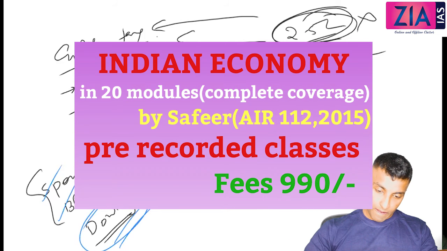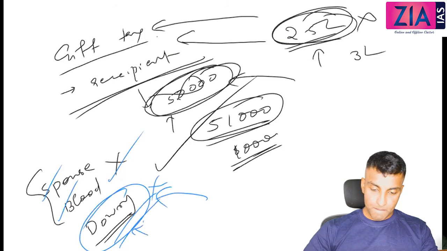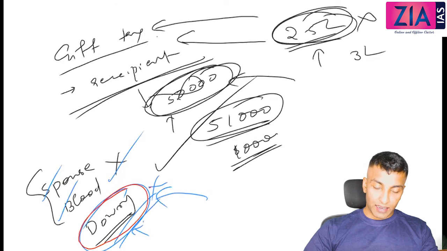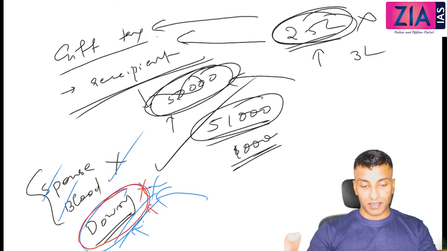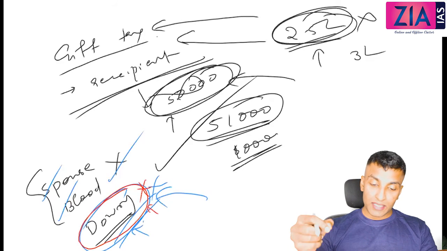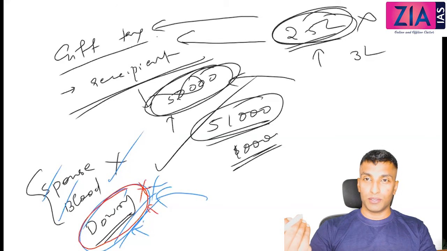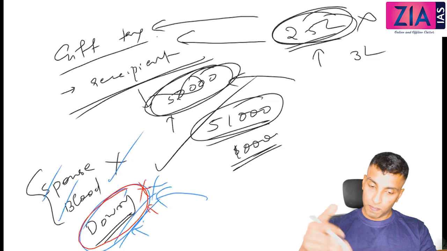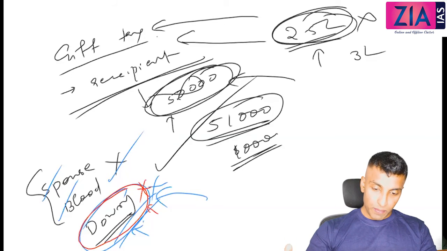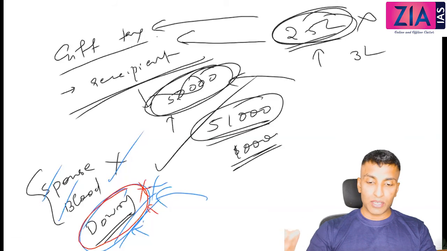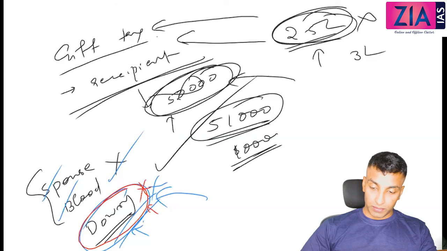Is dowry illegal? Any idea? No. Dowry is not illegal. In fact, we should give dowry. No, it is good because you are giving your daughter and you can give her property or whatever it is. It is good only. But what is illegal? Demanding dowry is what is illegal. Okay. So here dowry is exempted. So don't think that dowry is illegal and all those things. It is like whatever you are giving to your girl child, it is fine. Okay. So there is no problem with that. But demanding dowry is illegal. So that is a different context only.